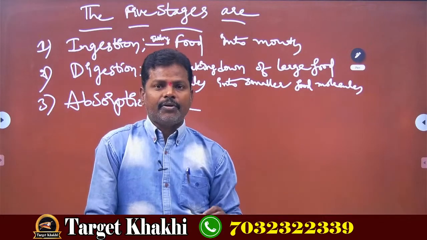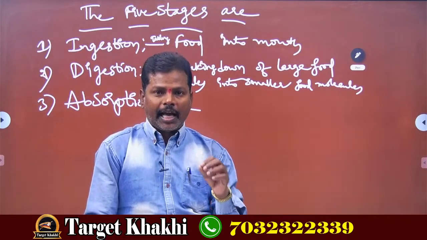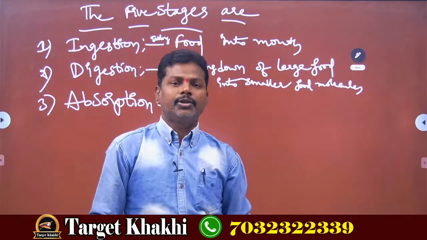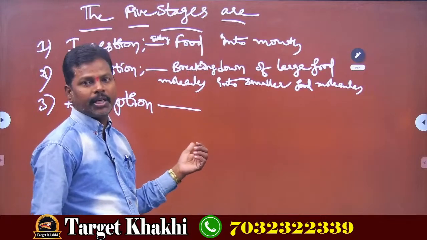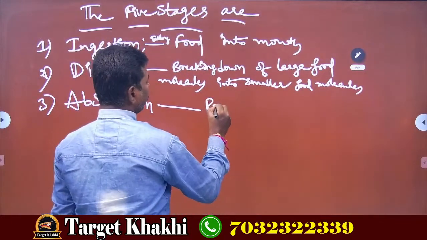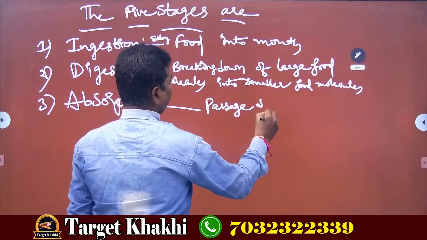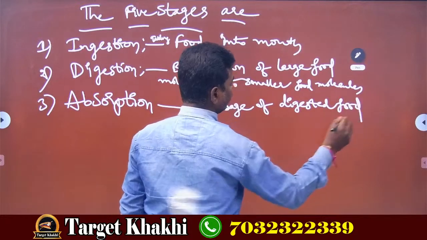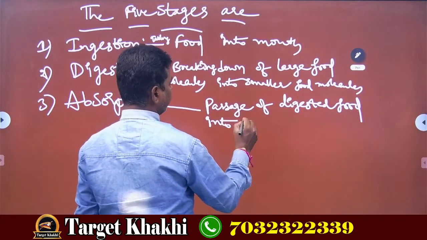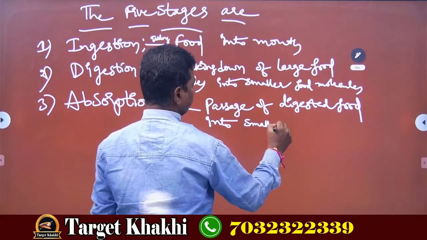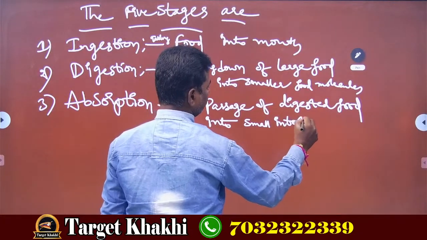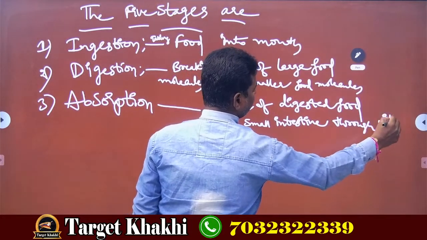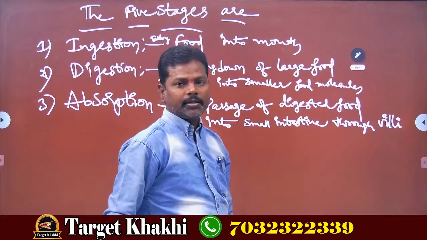The meaning of absorption is the passage or traveling of digested food molecules into the small intestine through villi. That is called absorption.